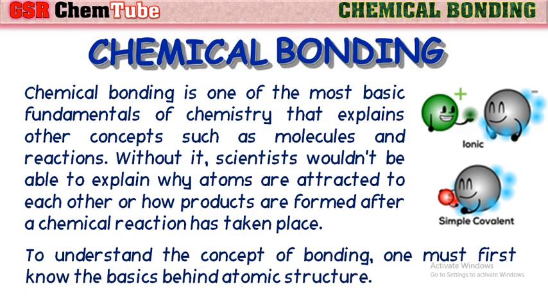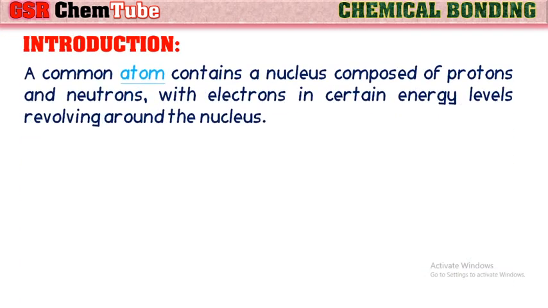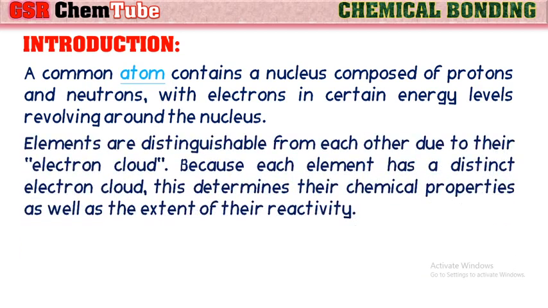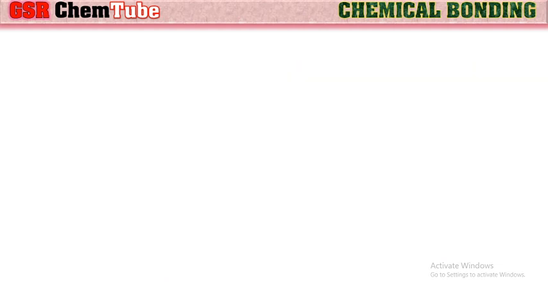To understand the concept of bonding, one must first know the basics behind atomic structure. A common atom contains a nucleus composed of protons and neutrons, with electrons in certain energy levels revolving around the nucleus. Elements are distinguishable from each other due to their electron cloud. Because each element has a distinct electron cloud, this determines their chemical properties as well as the extent of their reactivity. For example, noble gases are inert, that means they do not react, while alkali metals are highly reactive.